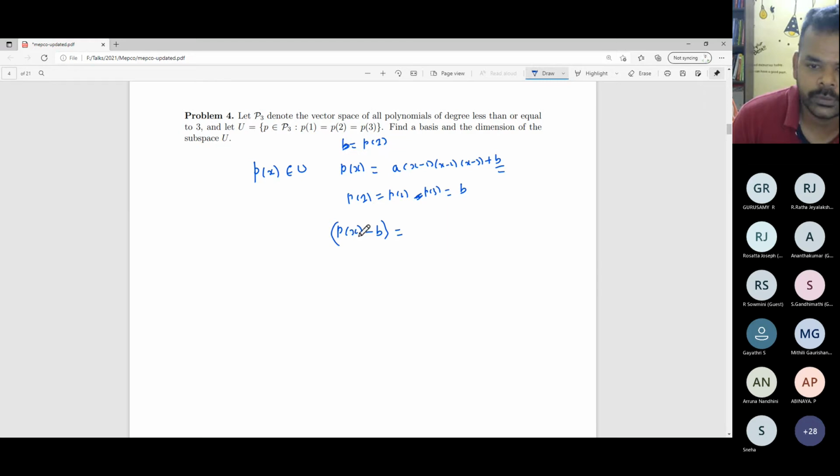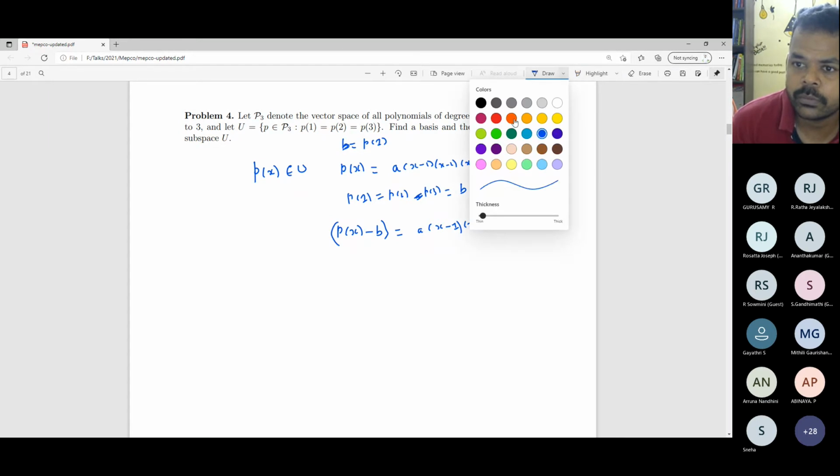That means this can be factorized as x minus 1 into x minus 2 into x minus 3. If it is not monic, then you add some constant. I'm just justifying, so this quantity doesn't show up all of a sudden.